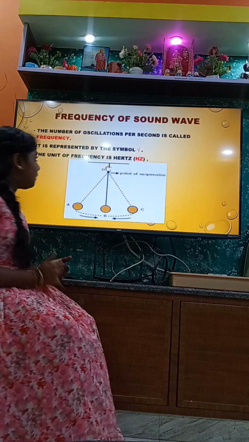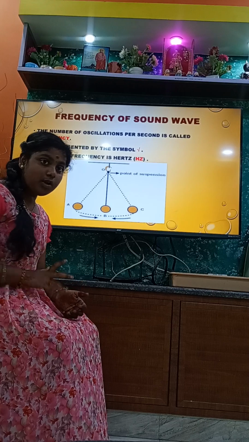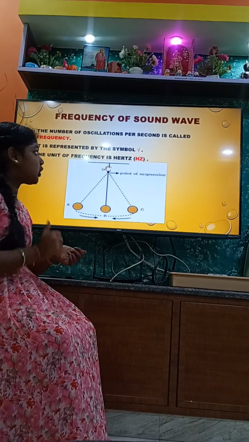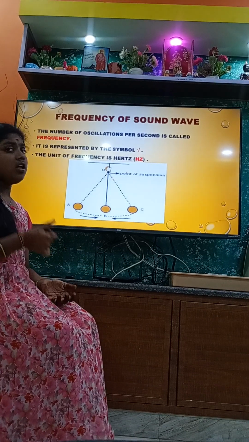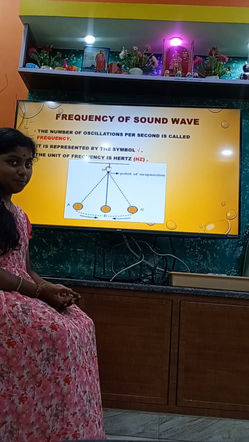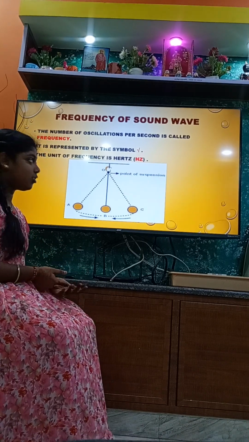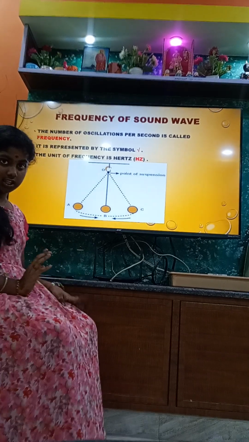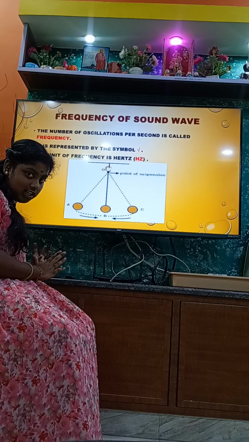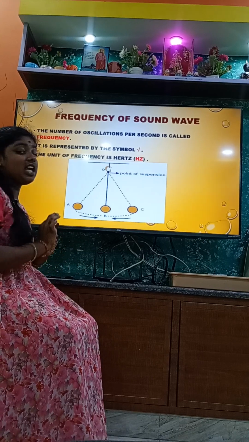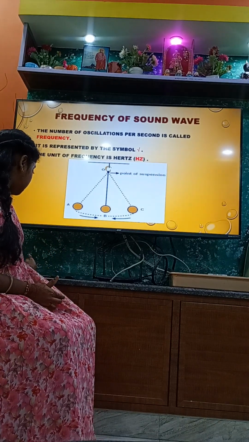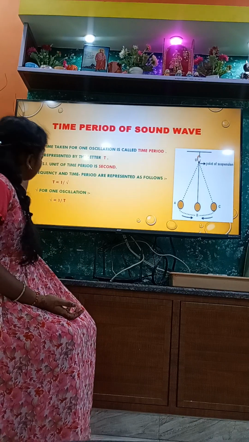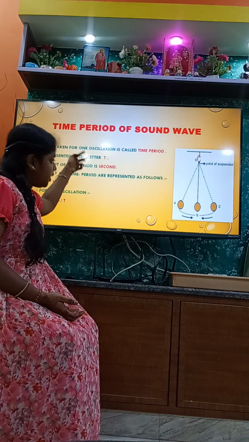Then what do you mean by frequency? The number of oscillations per second is called frequency. It is denoted by the letter f. The SI unit of frequency is hertz. The long form is hertz, the short form is Hz. The time period is the time taken for one oscillation.